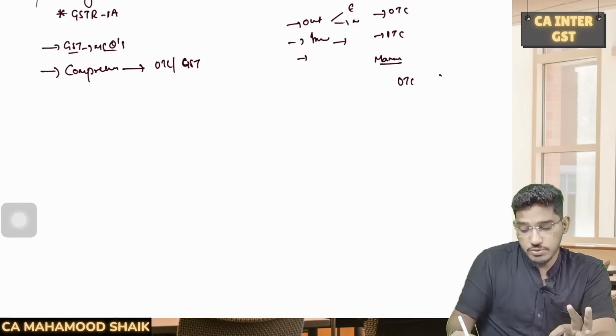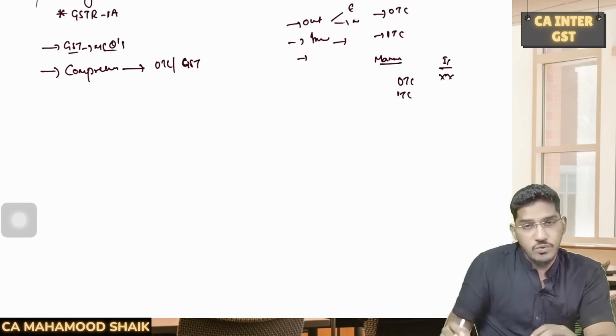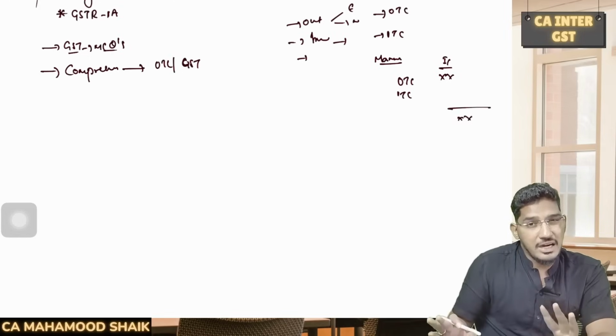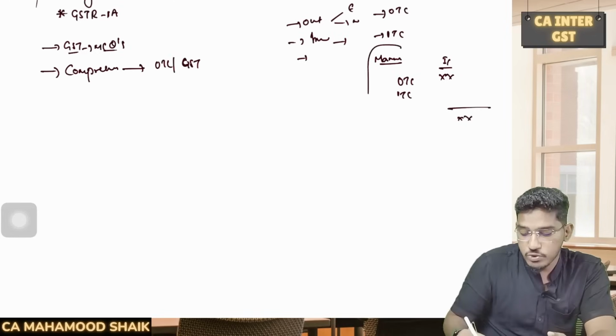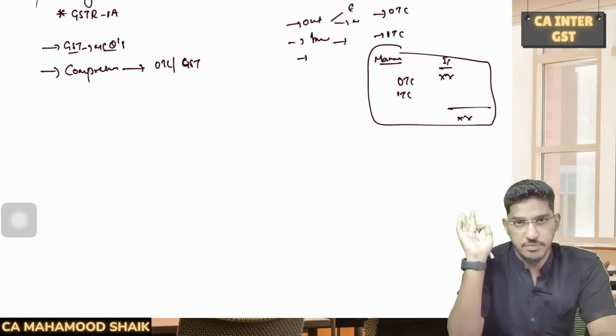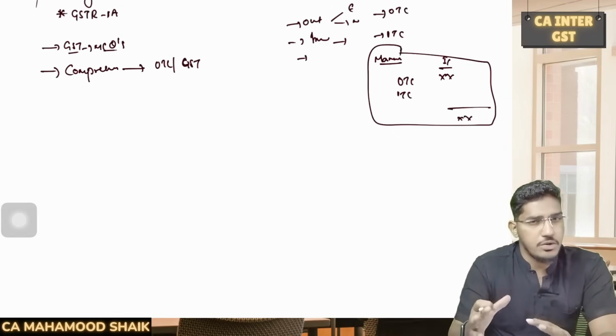So we have so much output tax liability under three heads: IGST, CGST, SGST. We will also have input tax credit under three heads: IGST, CGST, SGST. So how can we knock it off, and what is the total amount of GST which we are required to pay ultimately in cash? This is the most important part in that comprehensive question, which will give you a good amount of marks.